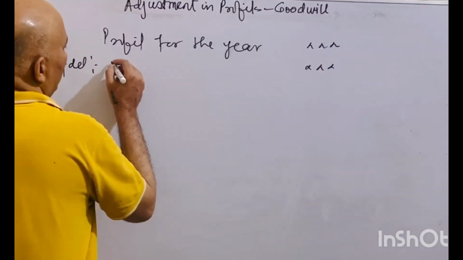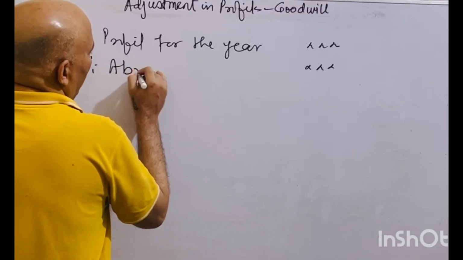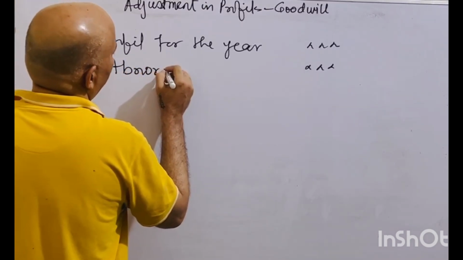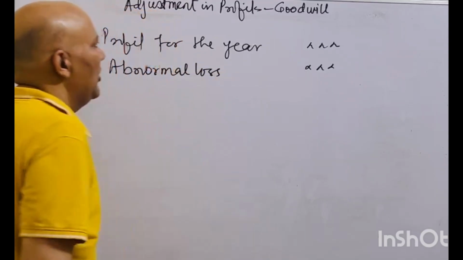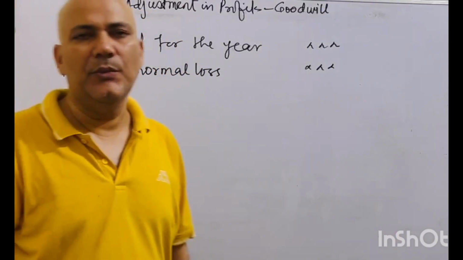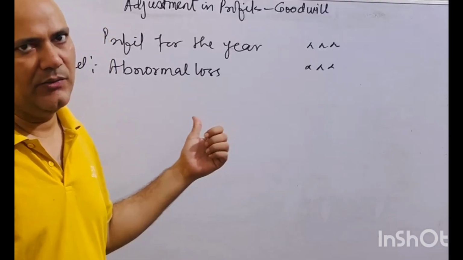First we are taking the things which are going to be added. First thing is abnormal loss, right? If any abnormal loss has been deducted from the profit, that has to be added back, right?